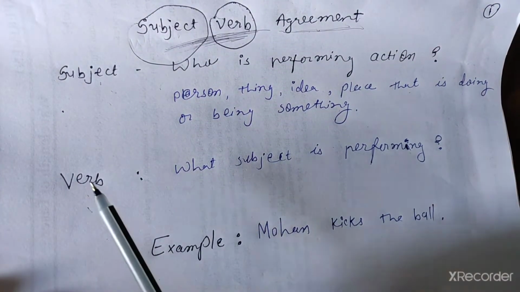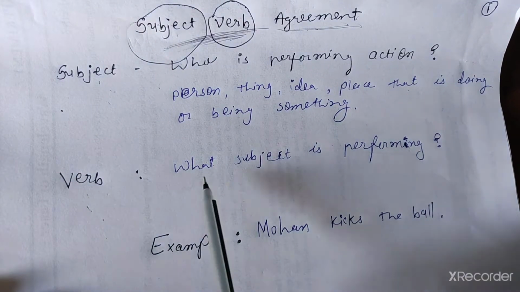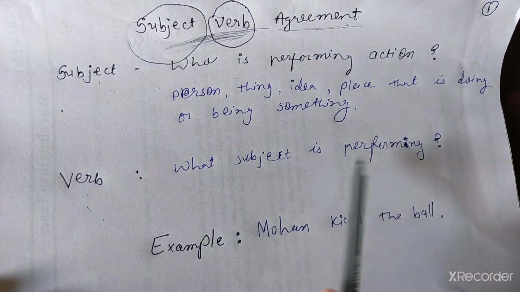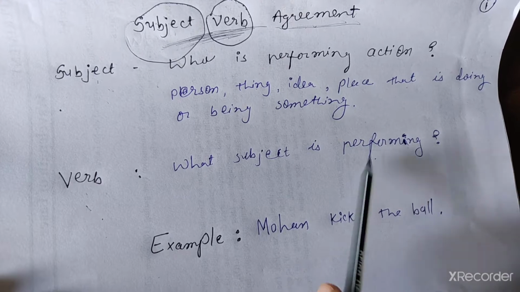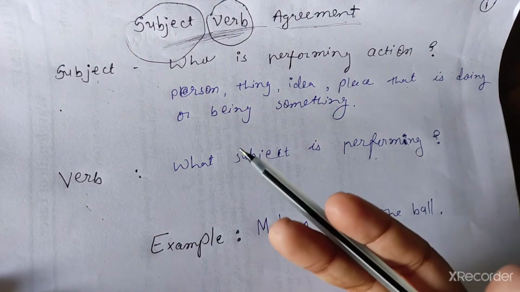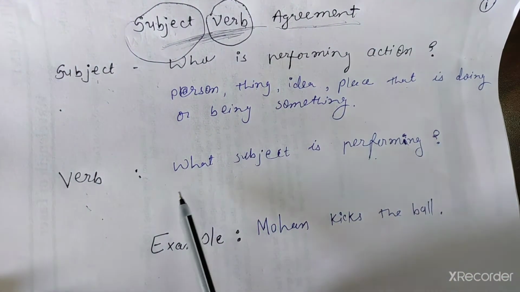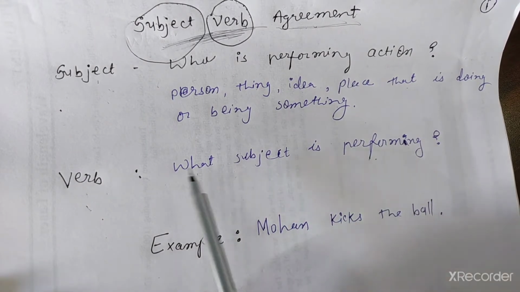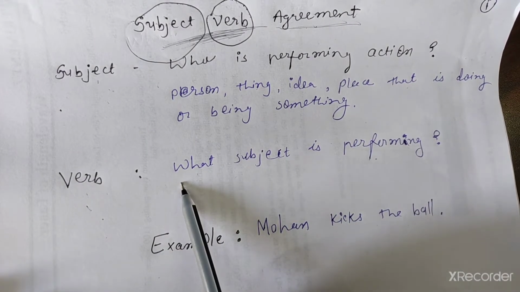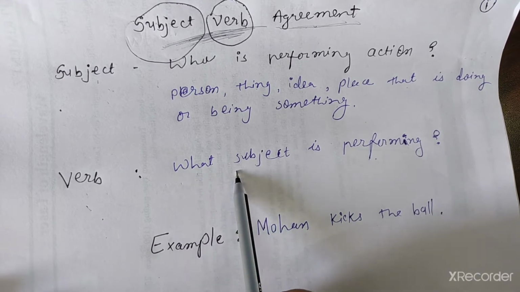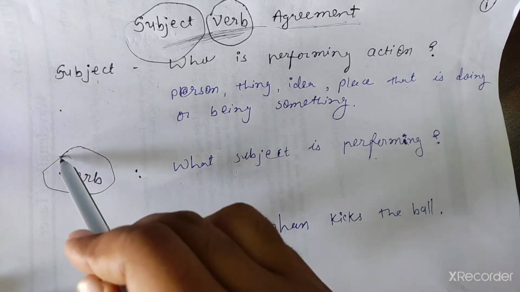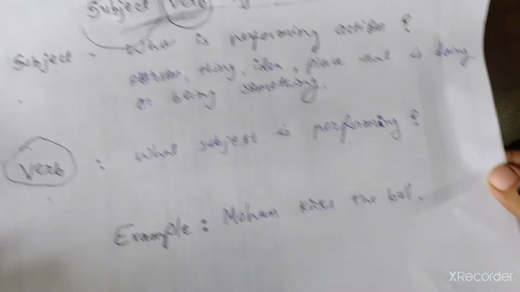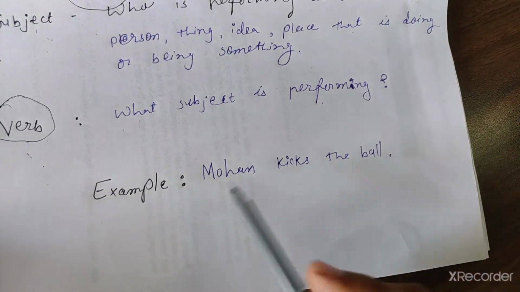Verb, that means what the subject is performing. What is the subject doing? If Ajay is dancing or Ajay is writing, then what is Ajay doing? Dancing. So that is my verb. Here we see one example written here.